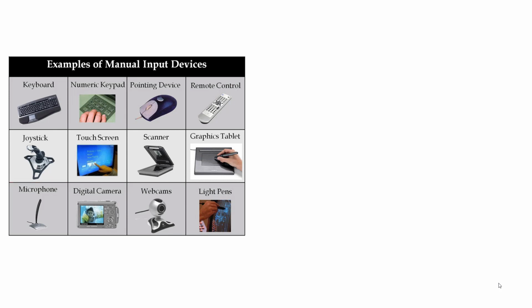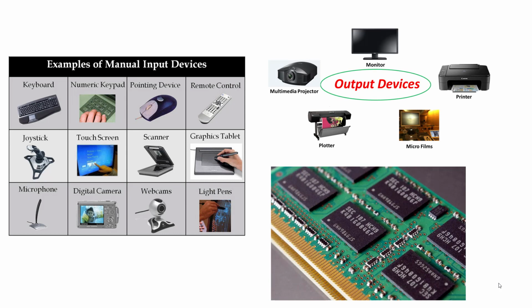So that's an example of an input device. Now here come output devices like monitor, printer, microfilms, plotter and multimedia projector. A printer is also an output device because when you select a print option, the computer sends the data in digital format to the printer and then the printer processes it to output.